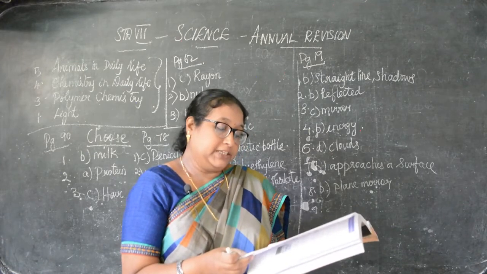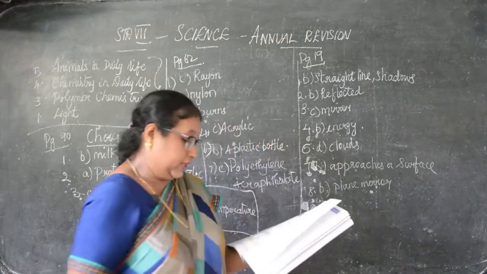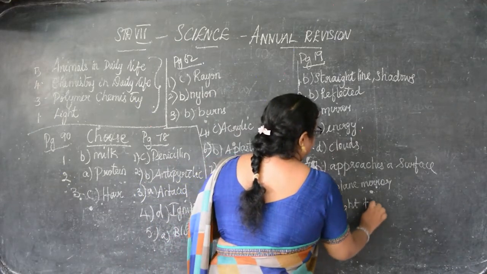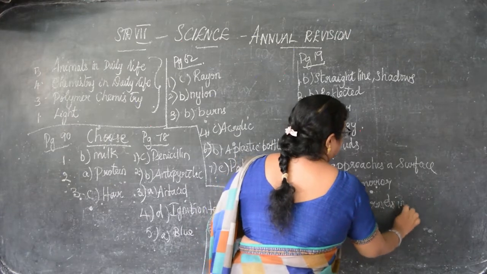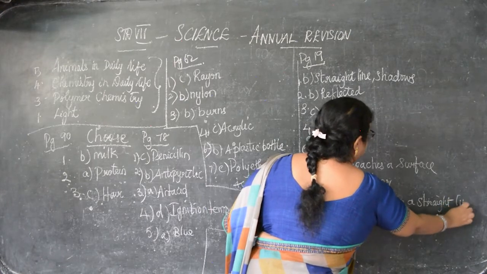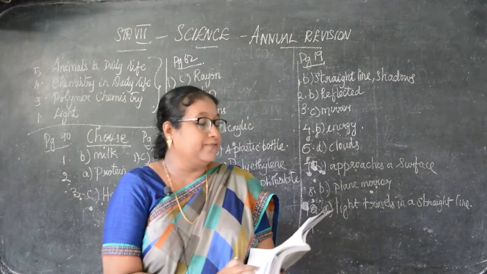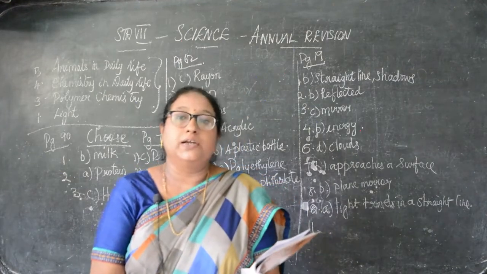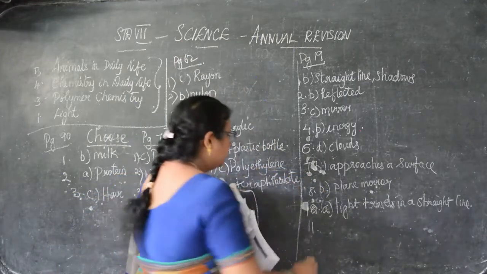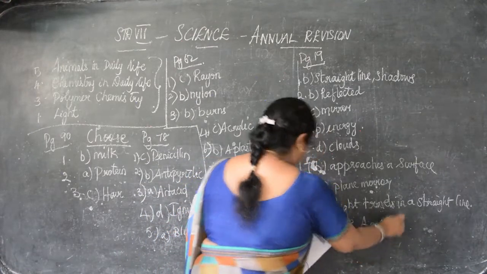10th. The image formed by a pinhole camera is inverted because... no, 9th I have not given for you. Okay, 10th, A: light travels in a straight line. Okay, this is your 10th. Then 11th. Which of the following facts explain how shadows are formed? The answer is A, both A and B. Okay, children, only choose is there.